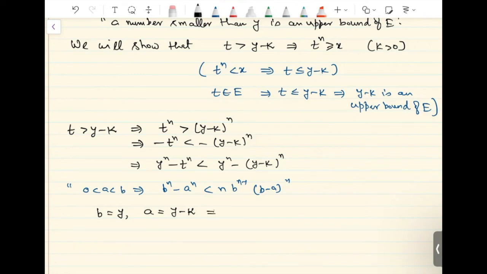So this will give us b raised to n, that is y raised to n minus y minus k raised to n, smaller than n times b raised to n minus 1, b minus a, sorry, there is no n. This was the inequality. So this becomes n times k times y raised to n minus 1.